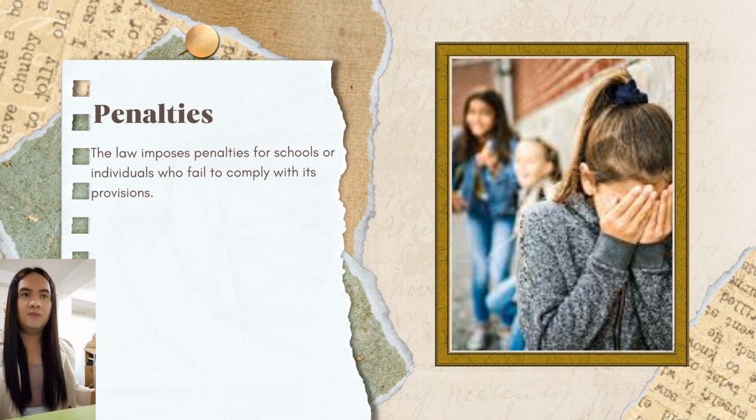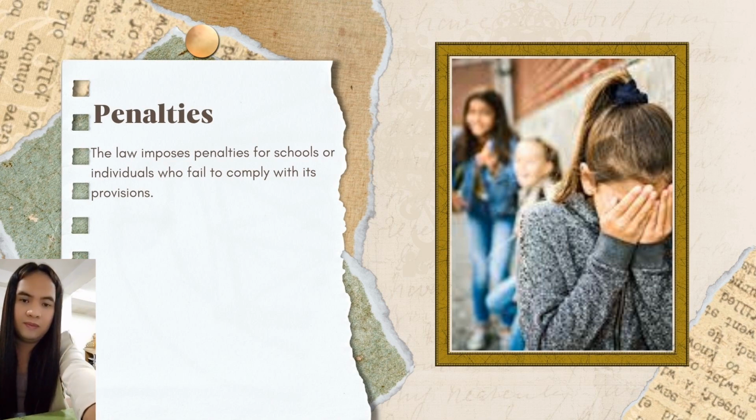So what might be the penalty? The law imposes penalties for schools or individuals who fail to comply with its provisions. Examples of penalties may include suspension or revocation of the school's permit or license to operate, disciplinary actions against school personnel who neglect their duties in addressing bullying incidents, and last might be legal consequences for individuals engaged in severe cases of bullying, such as physical assault or harassment.